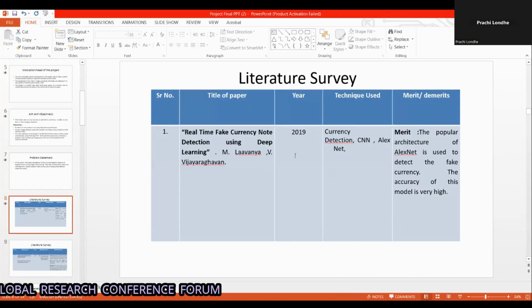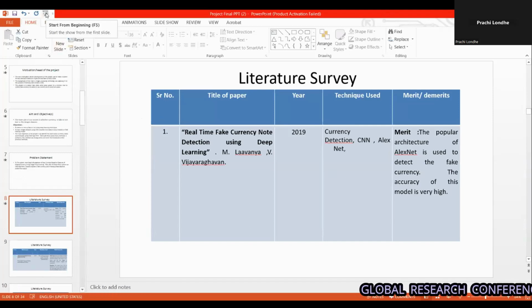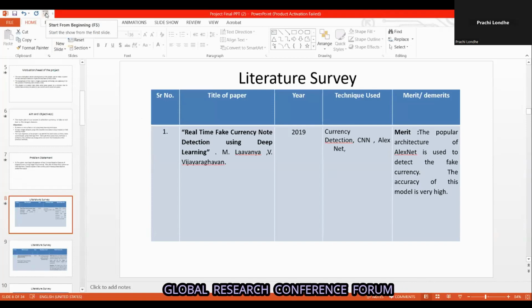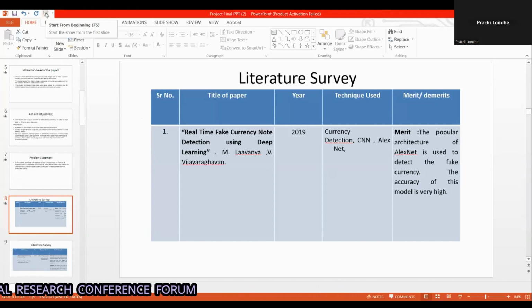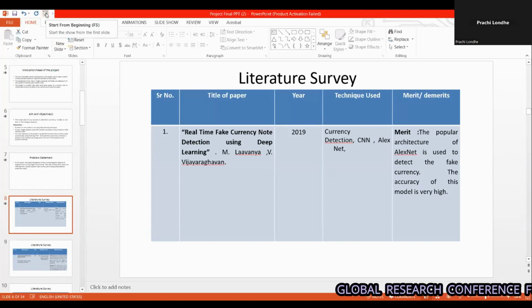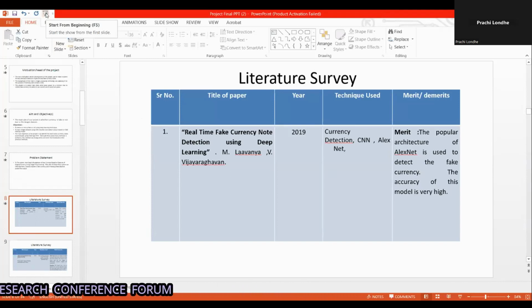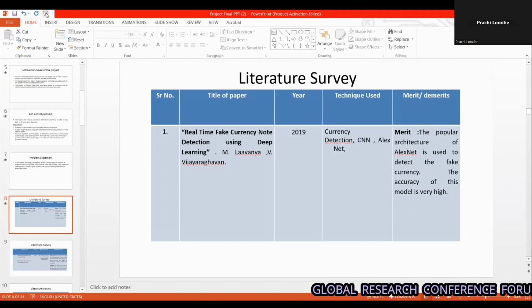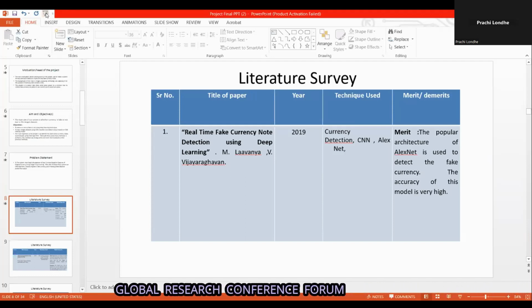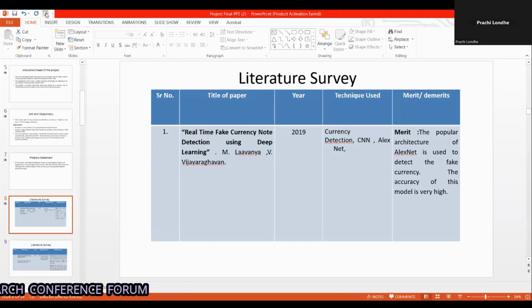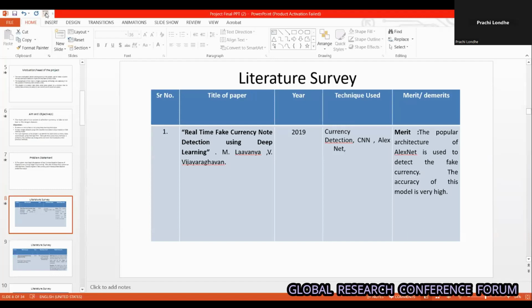Next slide. The papers that we have surveyed for our project: the first is real-time currency note detection using deep learning. The techniques used for currency detection are CNN and AlexNet. The architecture of AlexNet is used to detect the fake currency in this paper. AlexNet is a CNN network which has 8 layers. The model consists of basically 5 layers with a combination of max pooling, followed by 3 fully connected layers. Next slide.